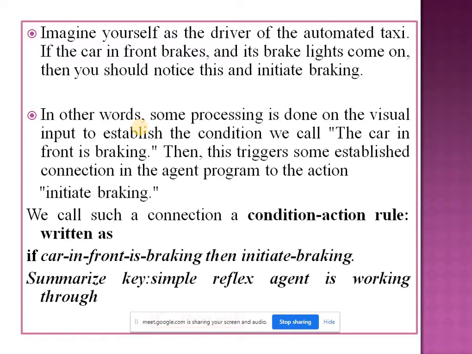For this agent to work, the environment must be fully observable. If it is not fully observable, means it is partially observable, then this agent is not able to work.